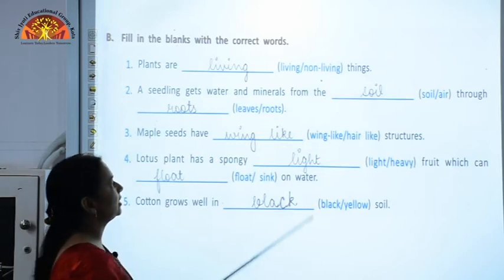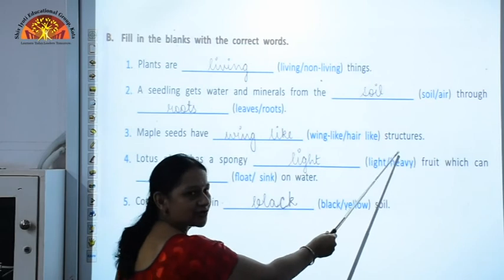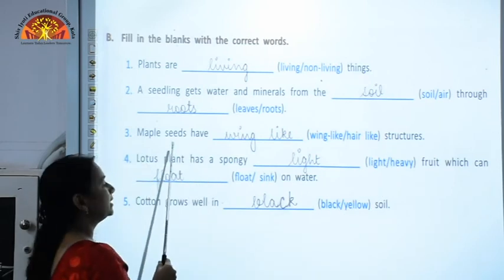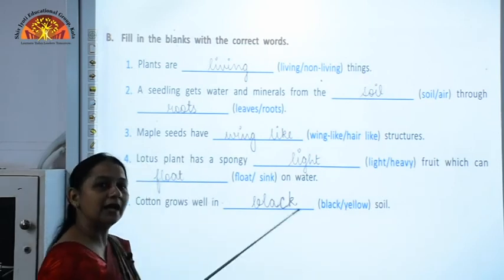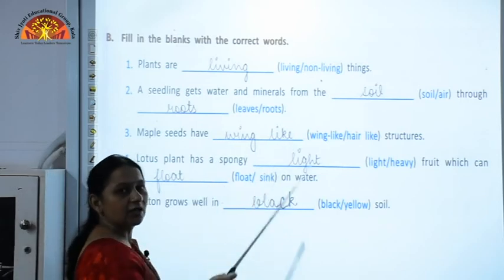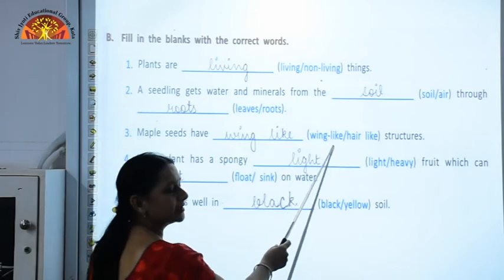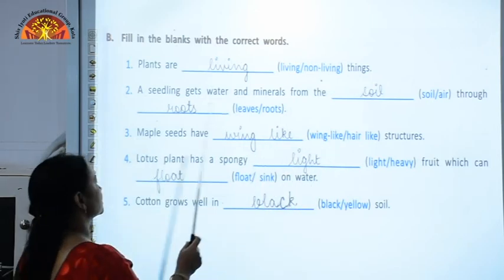From the soil. Maple seeds have dash like structure. Maple is an example of dispersal by air, by wind. So, they have wing like structure, and by wind they are dispersed. So, the correct answer here is wing like structures.